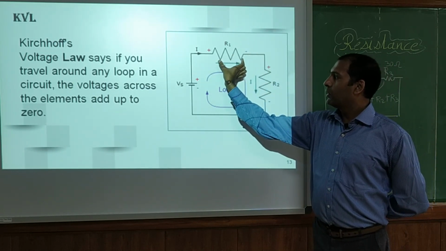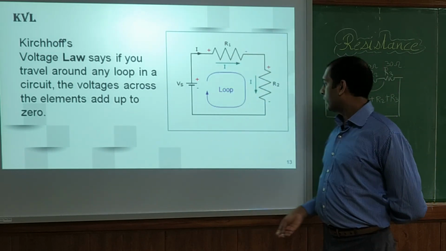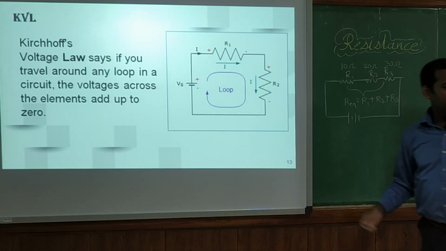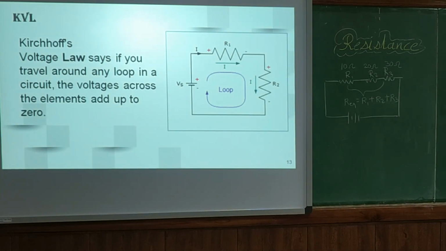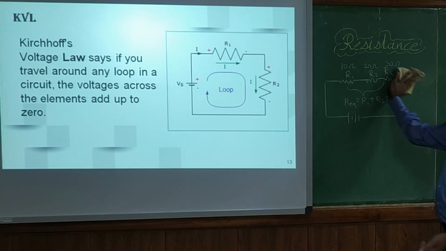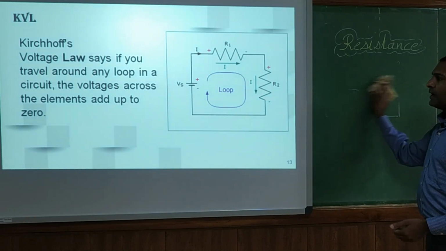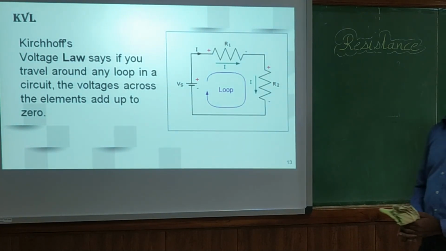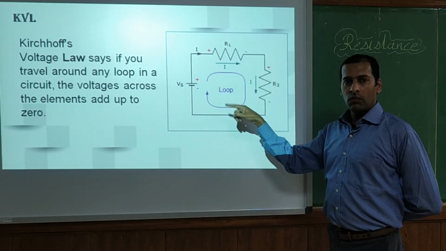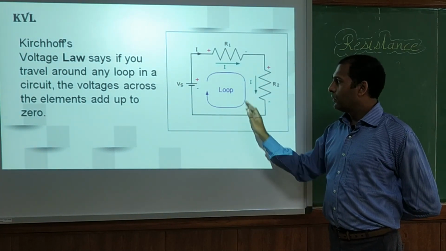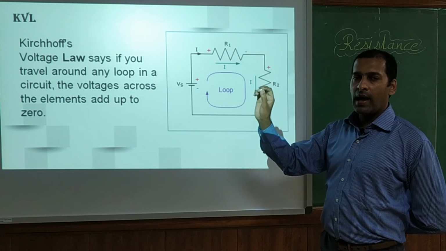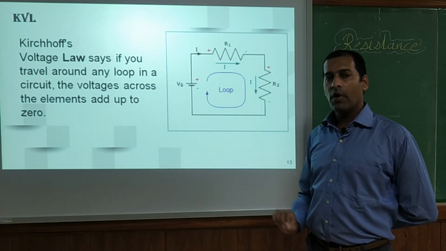So if we talk about V1, what will be the V1 value? Let me rub this. For this, say the supply voltage is Vs. For calculating the overall voltage and the values, we have to start from a reference point. Any one point we will start.